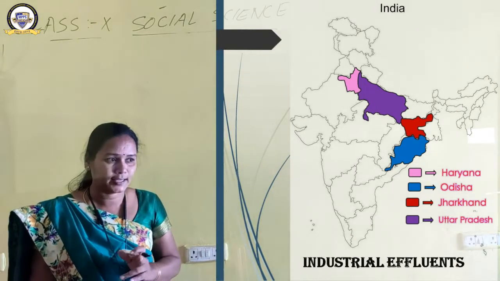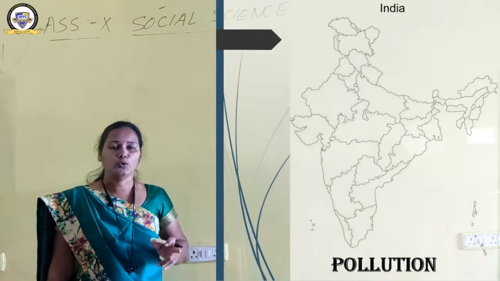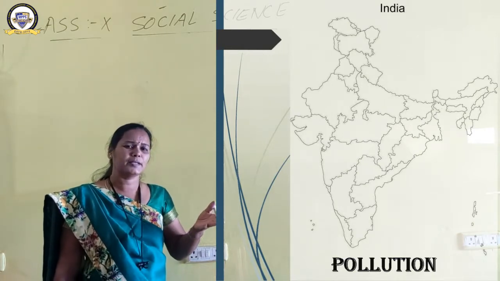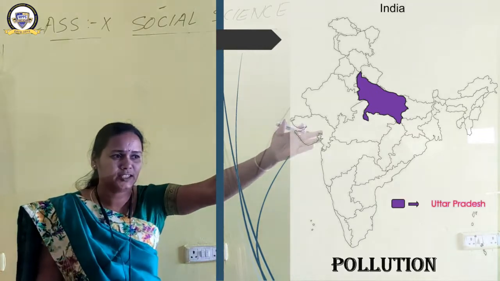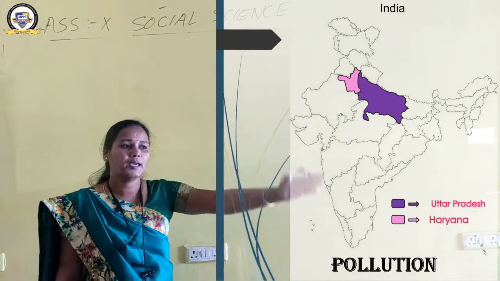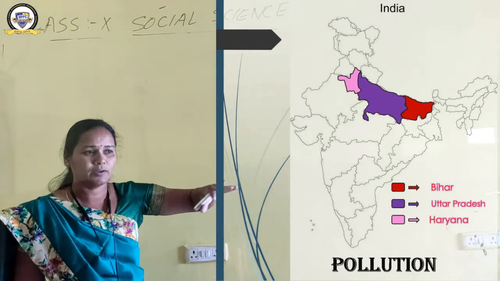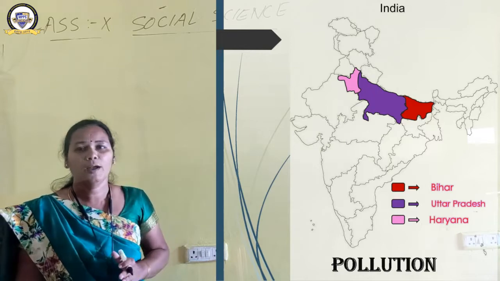Okay, one more category is remaining, and what is that? It is pollution. Pollution also degrades land. All over India it can be experienced, and more largely it has affected some of the states like UP, Haryana, and Bihar. These are the three states where land degradation has been experienced because of pollution.